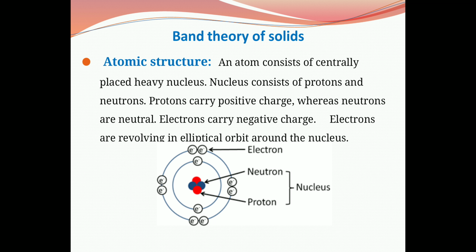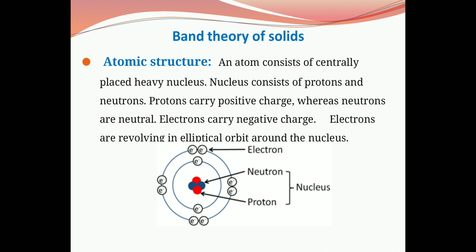In chemistry we study the atomic structure. An atom consists of a centrally placed heavy nucleus. This nucleus consists of protons and neutrons. Protons carry positive charge whereas neutrons are neutral, and electrons carry negative charge, and these electrons revolve in elliptical orbits around the nucleus.